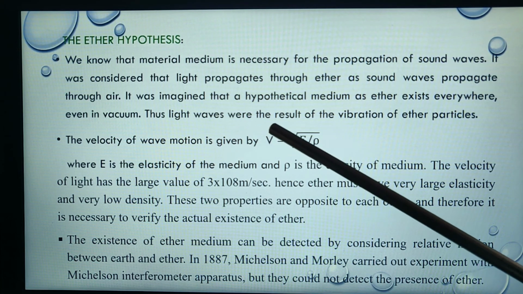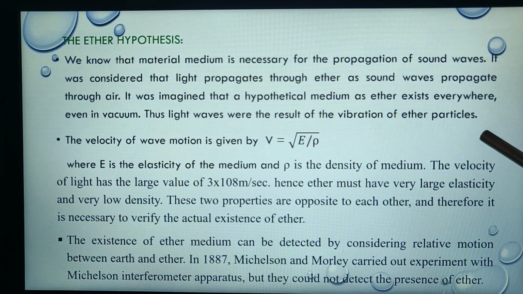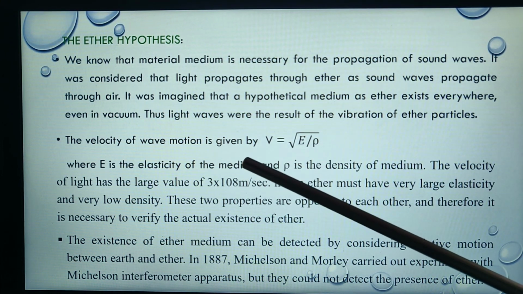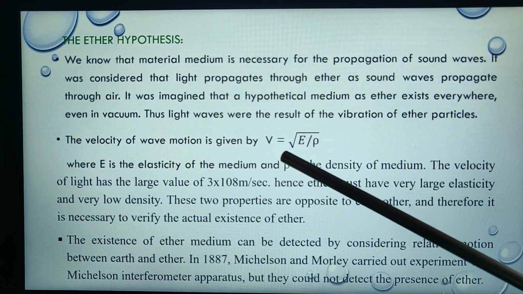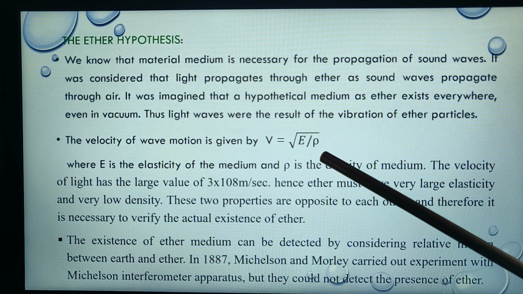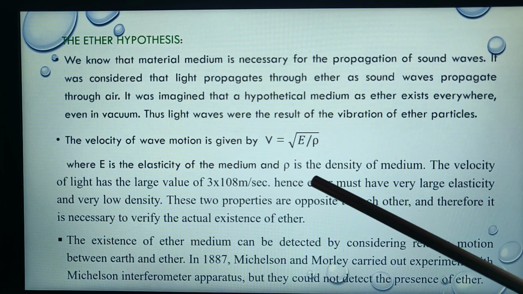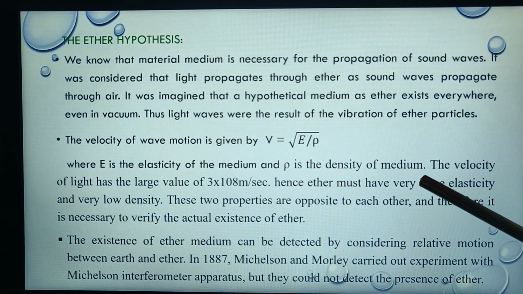Thus, light waves were the result of the vibration of the ether particles. The velocity of wave motion is given by v equal to root E upon rho, where E is the elasticity of the medium and rho is the density of the medium.